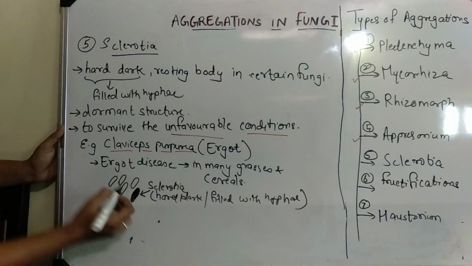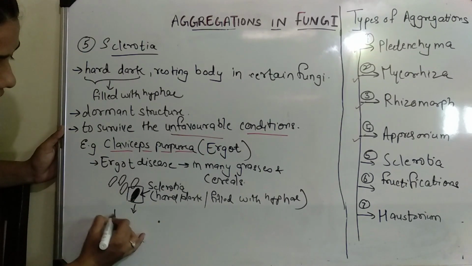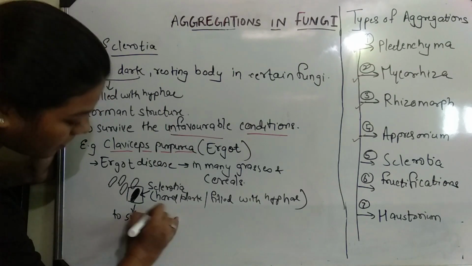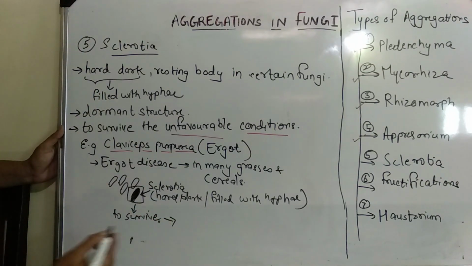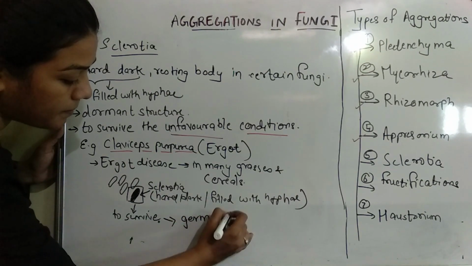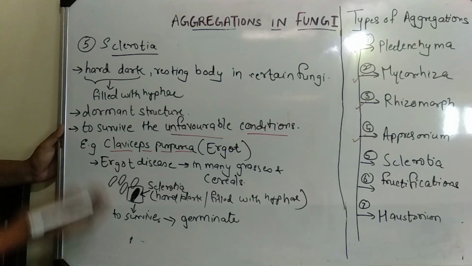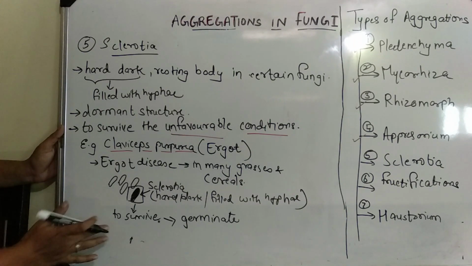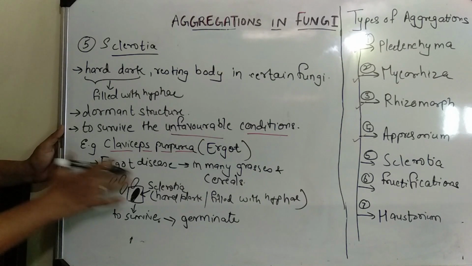So why has this sclerotia formed? It has formed to survive unfavorable conditions, and when conditions are favorable, they will germinate and then produce infection in other grains or in other plants. So that is about Claviceps purpurea, very common in many cereals and in wheat also.